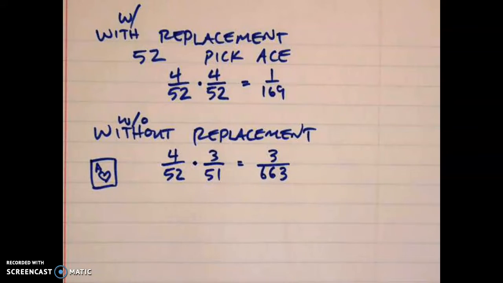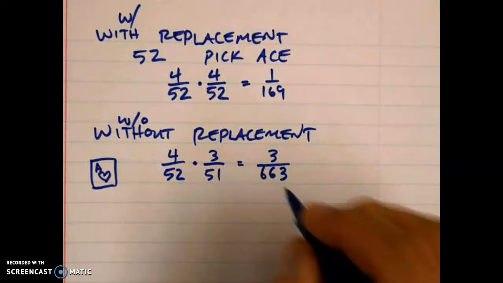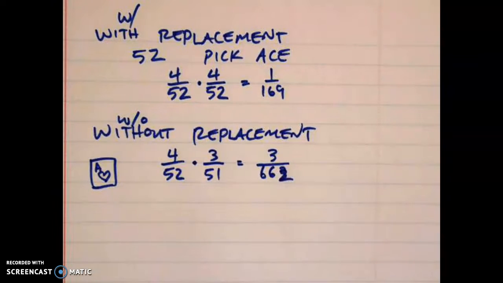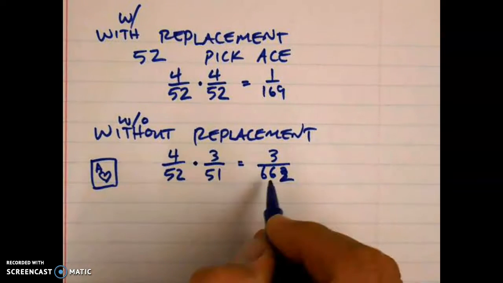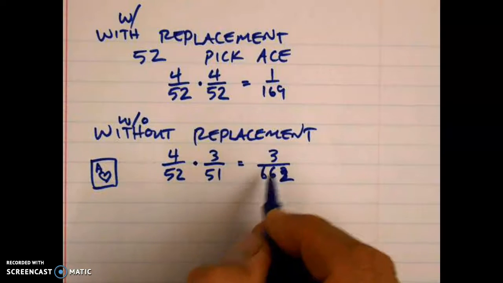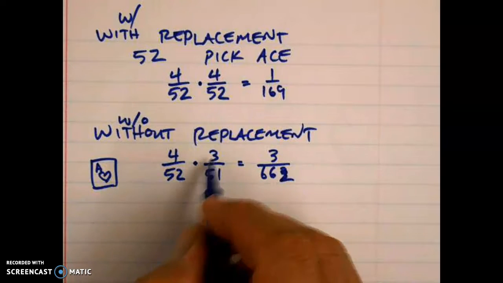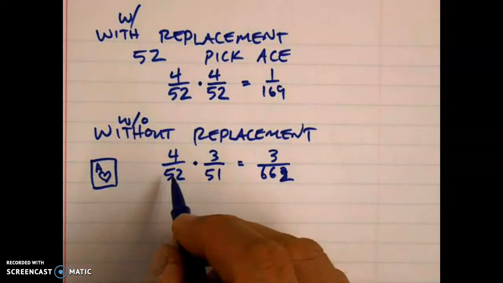I don't think it's 63. 662? Okay. Do you know why I didn't think it was 663? Because 663 is divisible by 3. I could reduce this some more. But I knew that I couldn't reduce 3 over 13.